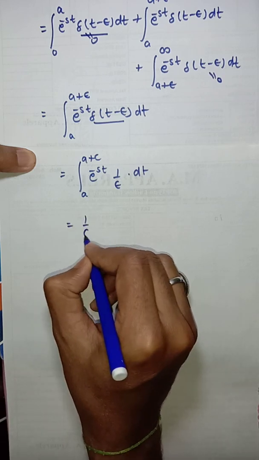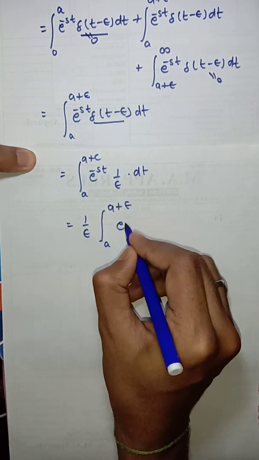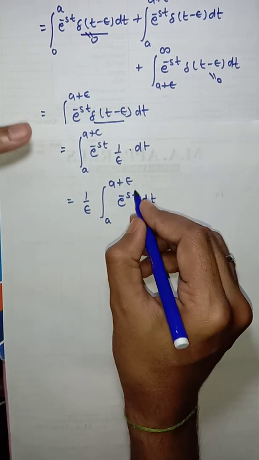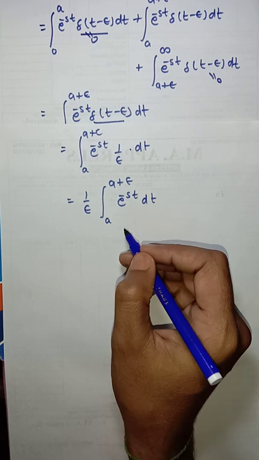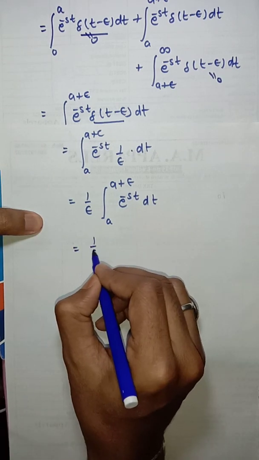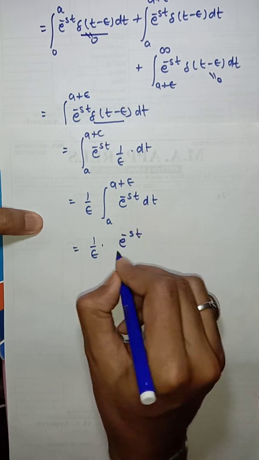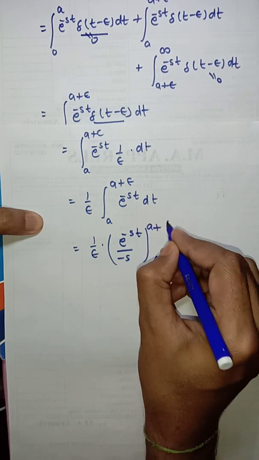This is equal to 1 upon epsilon times the integration from a to a plus epsilon of e to the power minus st dt. Now we can integrate e to the power minus st: 1 upon epsilon, e to the power minus st upon minus s, with limit a to a plus epsilon.